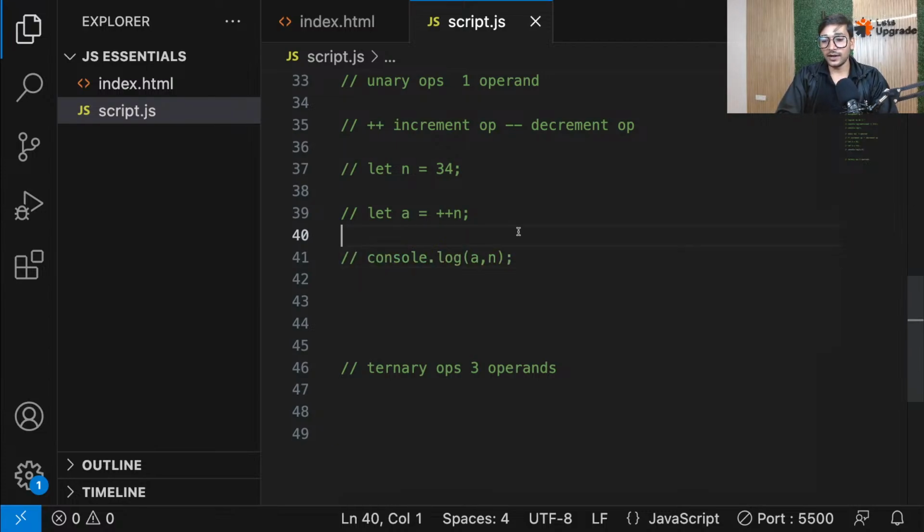Okay. Now, guys, I want to answer your question. Mr. Nice Guy is asking that n++ and ++n is not cleared. Okay, let me just give you a quick example in a second.